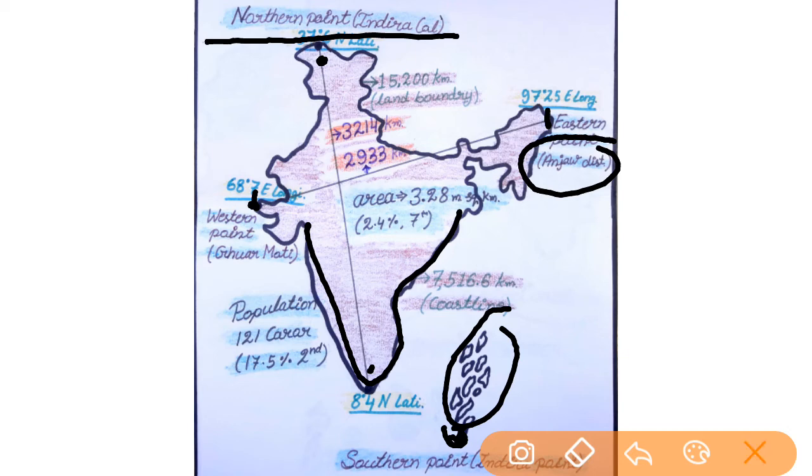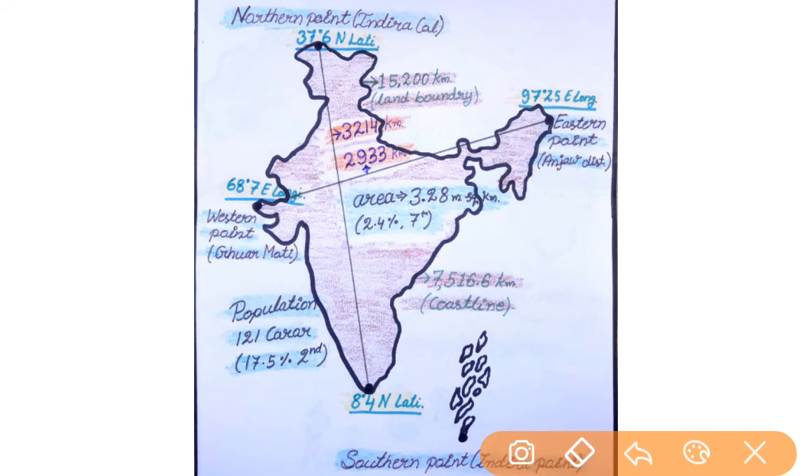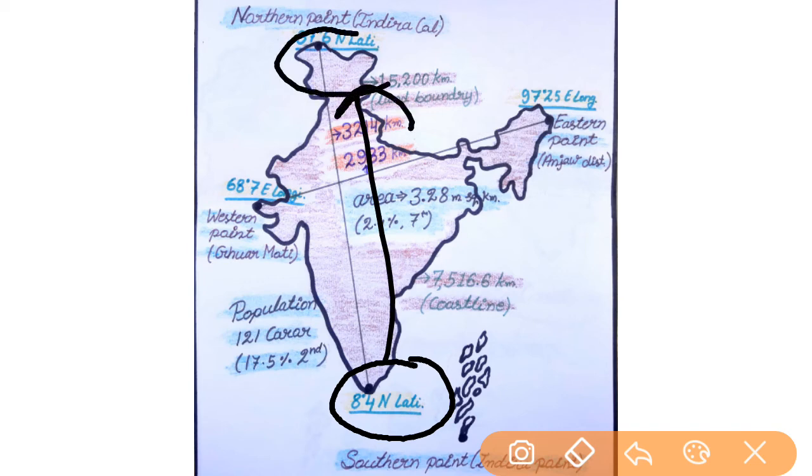And now we have to talk about the latitudinal and longitudinal expansion of India. First we will start with the latitudinal. The latitudinal expansion of India in the south is 8 degree 4 minutes northern latitude, to the north it is 37 degree 6 minutes northern latitude.